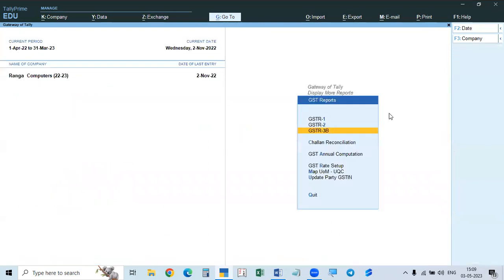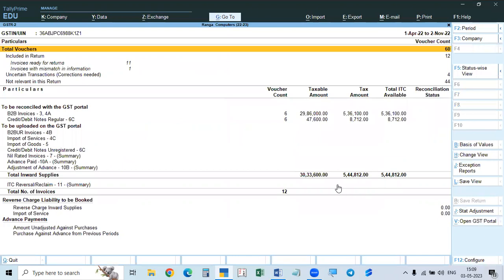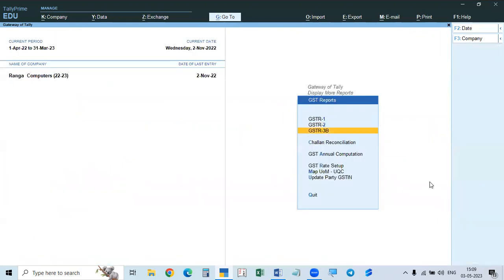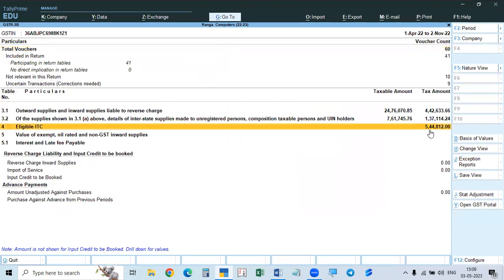And if you go to GSTR 2, here you will take up the taxable 5,44,000. And if you see here, this is okay. The amount is included, but they have to be rectified. If you rectify GSTR 1 and GSTR 2B, these also will be rectified, because every piece of information from GSTR 2B and GSTR 1 will automatically come to GSTR 3B. So if the errors are rectified there, automatically here also it will be rectified.